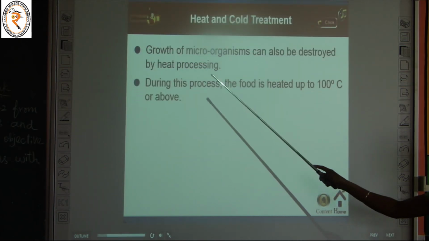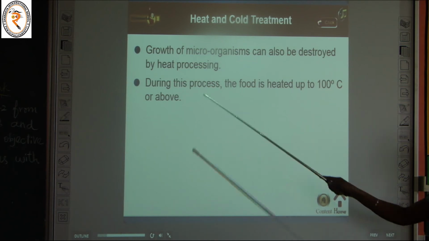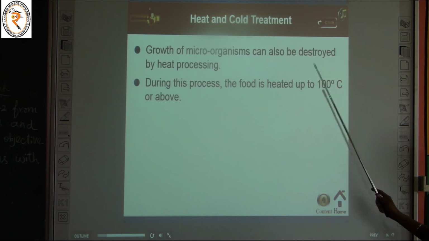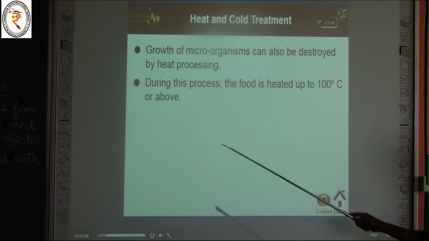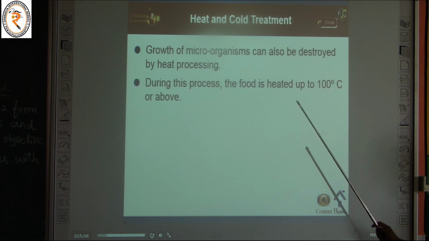See, the growth of microorganisms can also be destroyed by the heating process. By heating a food item or a substance, the microorganisms present in the food can be destroyed. During the process, the food is heated up to 100 degrees Celsius or above. If the food is heated up to 100 degrees Celsius, the microorganisms are killed.